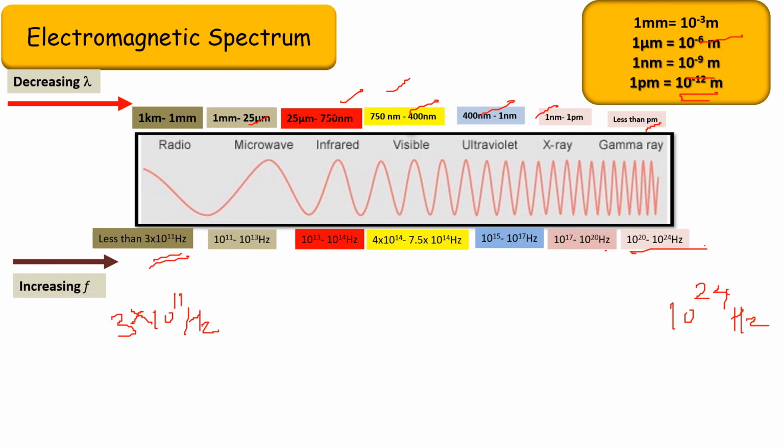So this range approximately you should be able to remember, but visible you should remember exactly, because that is what we human beings fall into. With respect to wavelength, it is 750 nanometers to 400 nanometers, and in terms of frequency, it is 4 into 10 to the power 14 to 7.5 into 10 to the power 14 hertz. So approximately just remember the ranges around which these frequencies or wavelengths fall.